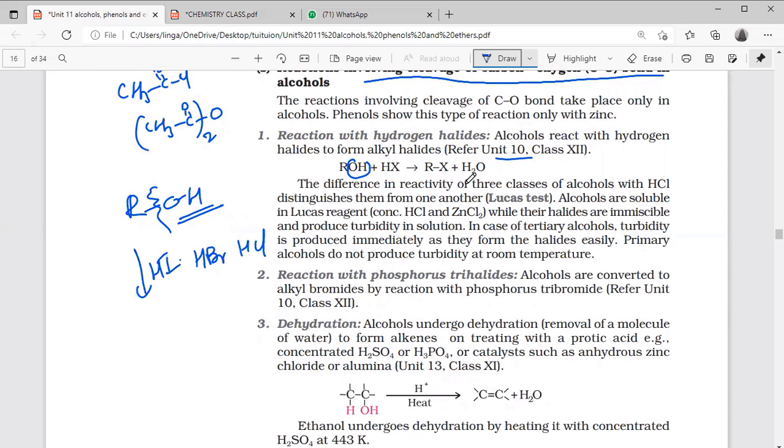Refer to unit 10. Already in the haloalkanes we discussed. This name is Lucas reagent, a combination of concentrated HCl and zinc chloride. Next, reaction with phosphorus trihalide.